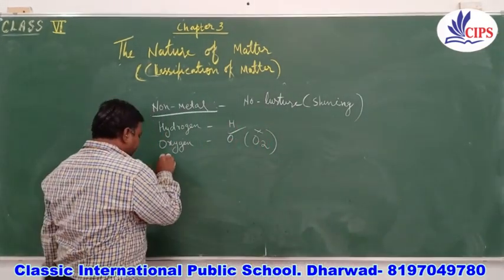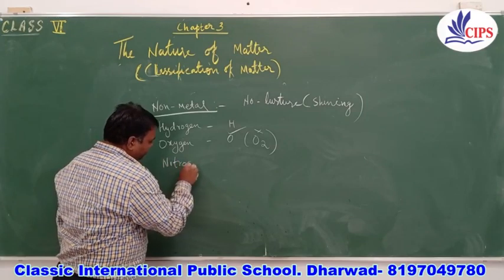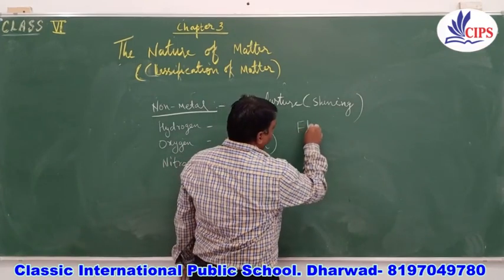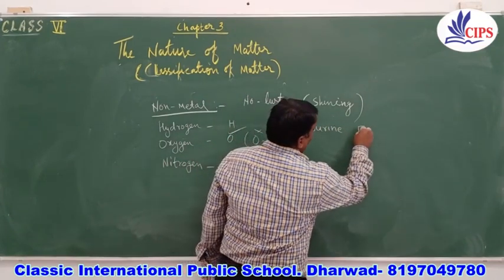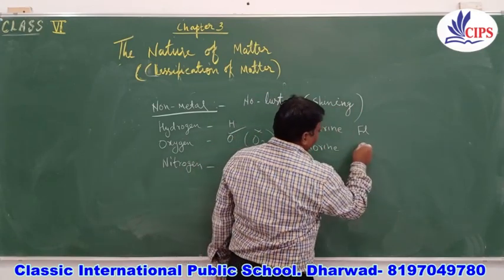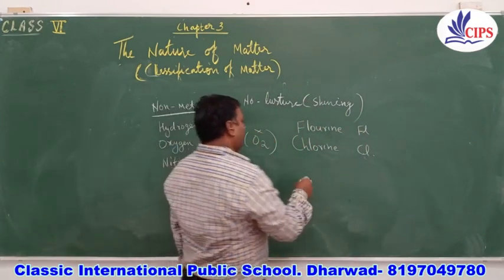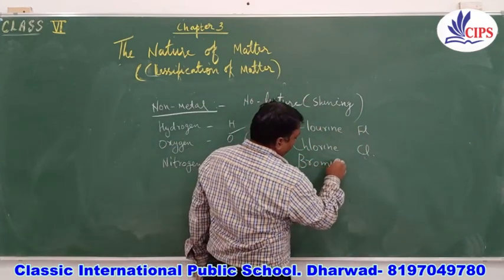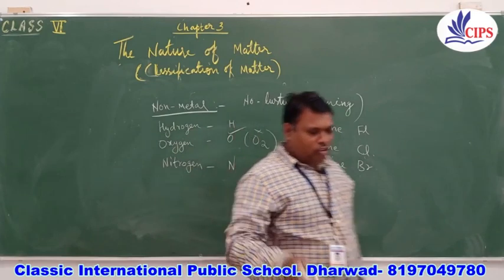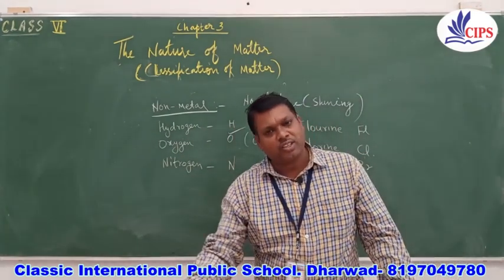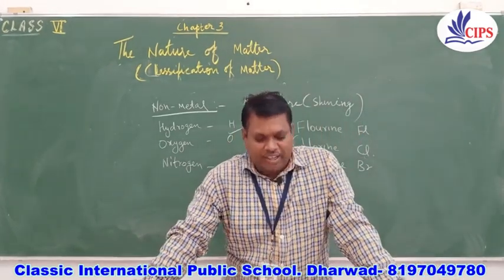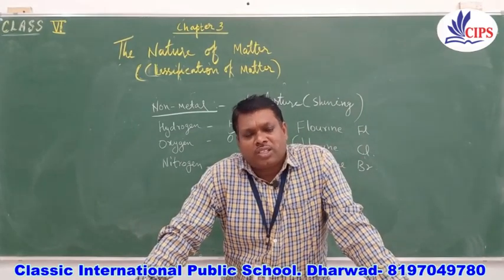Then we have the symbol for nitrogen, and the symbol for fluorine, F. Chlorine we write Cl, right? For bromine we write Br. For phosphorus we write capital P, sulfur capital S, carbon capital C, and iodine a single I. So these are the symbols of the non-metals that we are using.